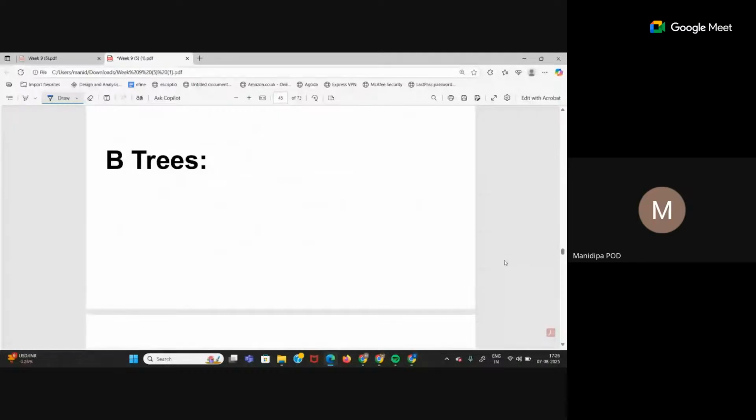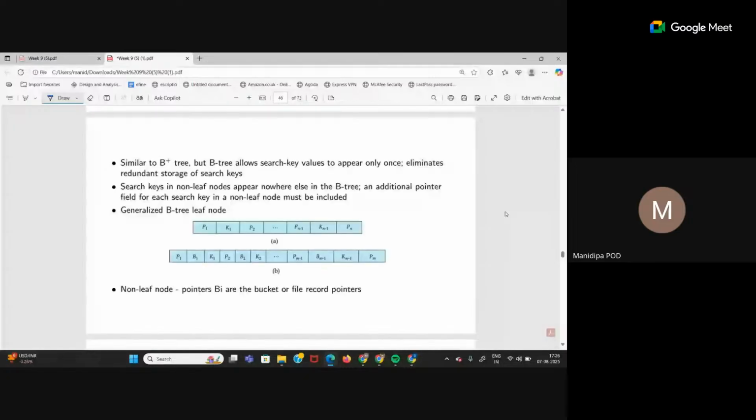Now coming to B trees, some things are different. So it is also a balanced search tree. But in a B tree, there will be no duplicates. So an intermediate node will have no copy in the leaf node. So what can you understand from here? If every key value is unique, that means every node should have a record pointer also.